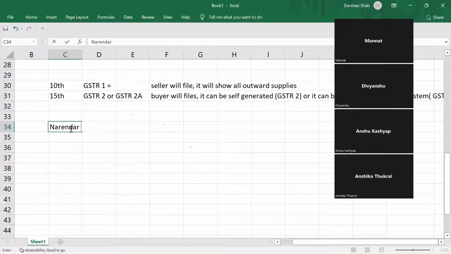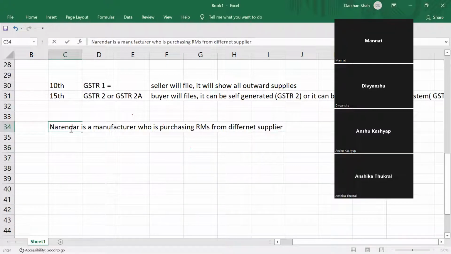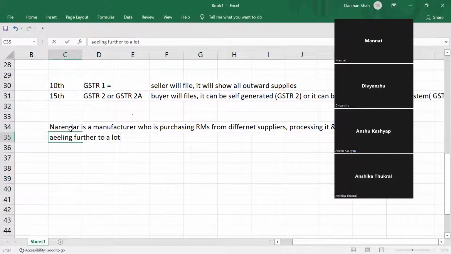So Narendra is a manufacturer, who is purchasing raw materials from different suppliers, processing it and selling further to a lot of customers.